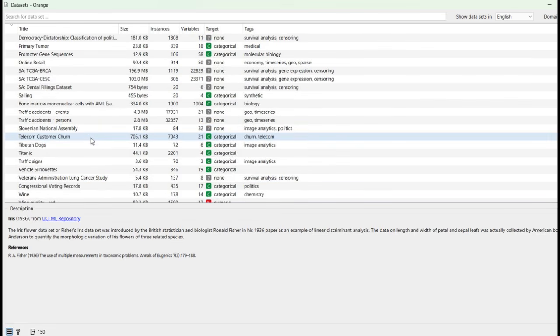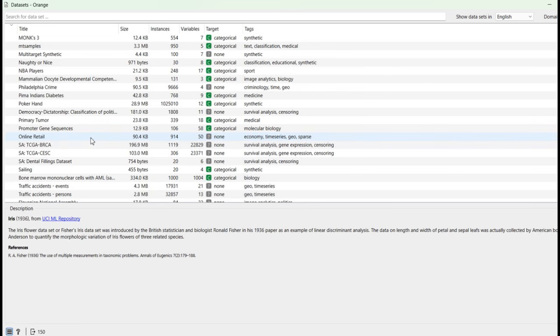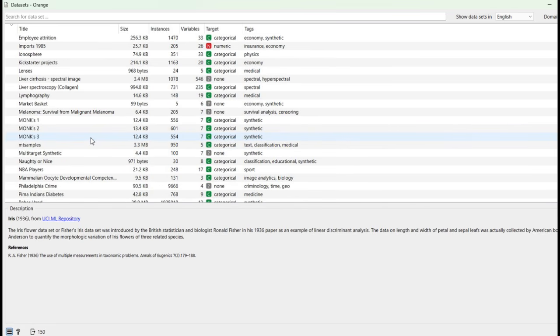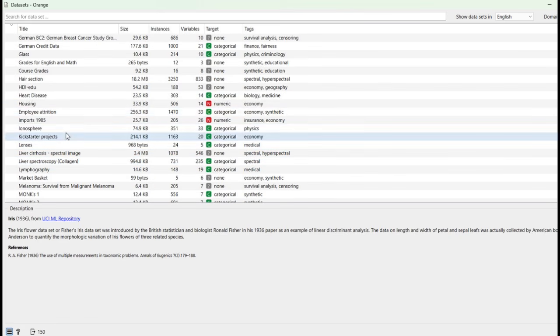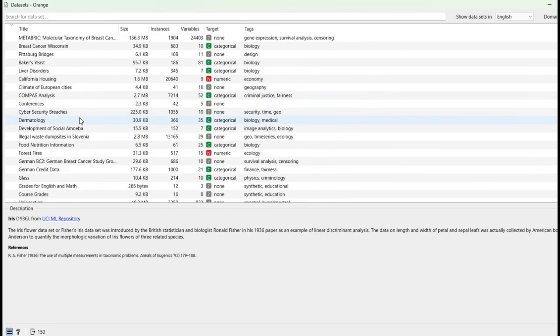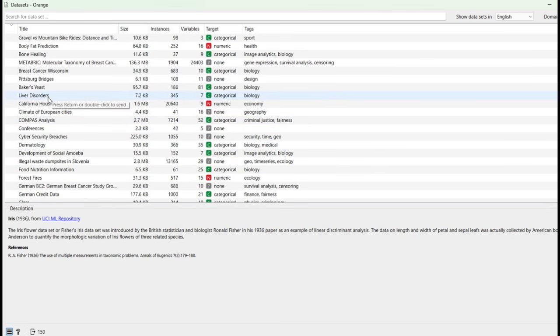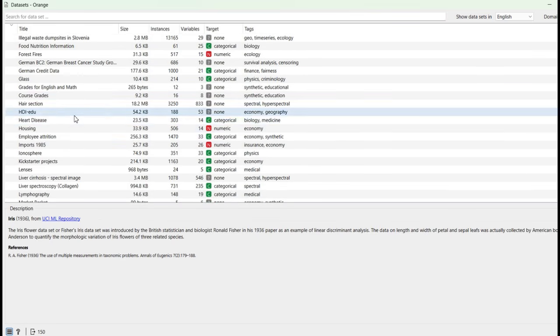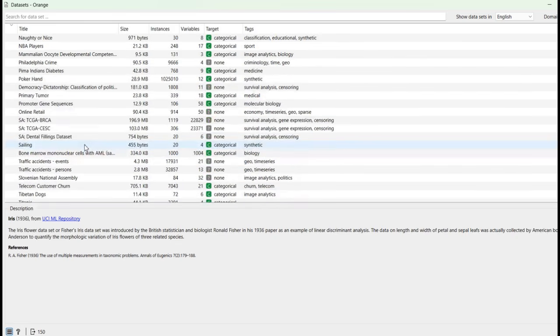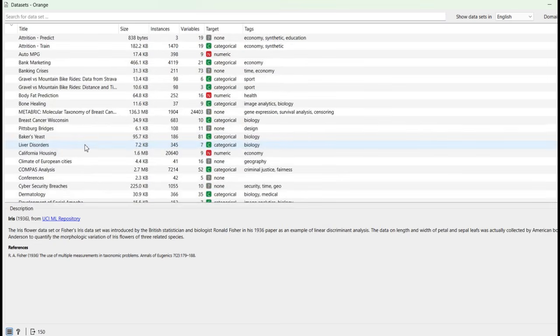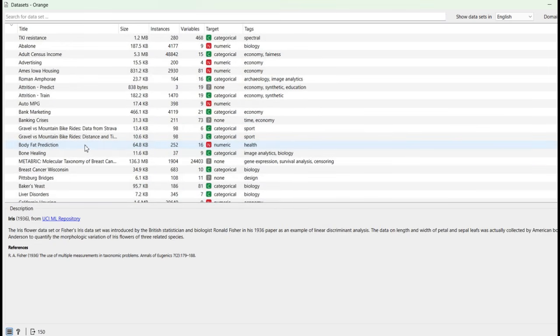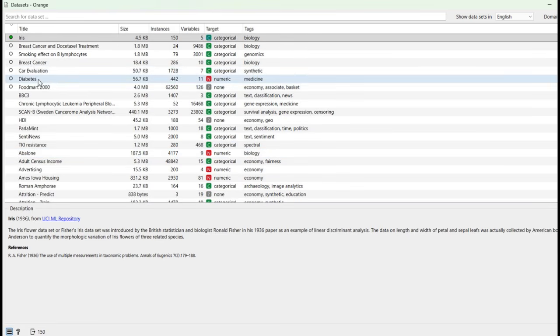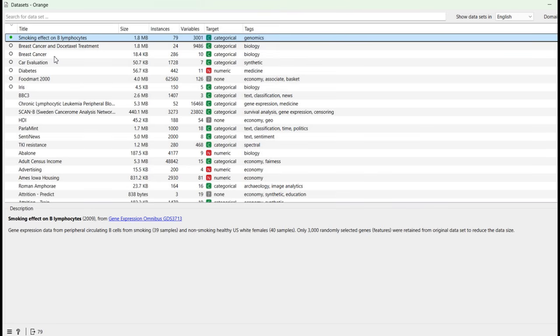So you can see various types of data sets like primary tumor data sets, categorical data sets, lymphography data sets, housing data sets, heart disease data sets, breast cancer data sets, bone healing data sets, lenses data sets, diabetes data sets, smoking effect on B lymphocytes data sets. Just click on one data set.